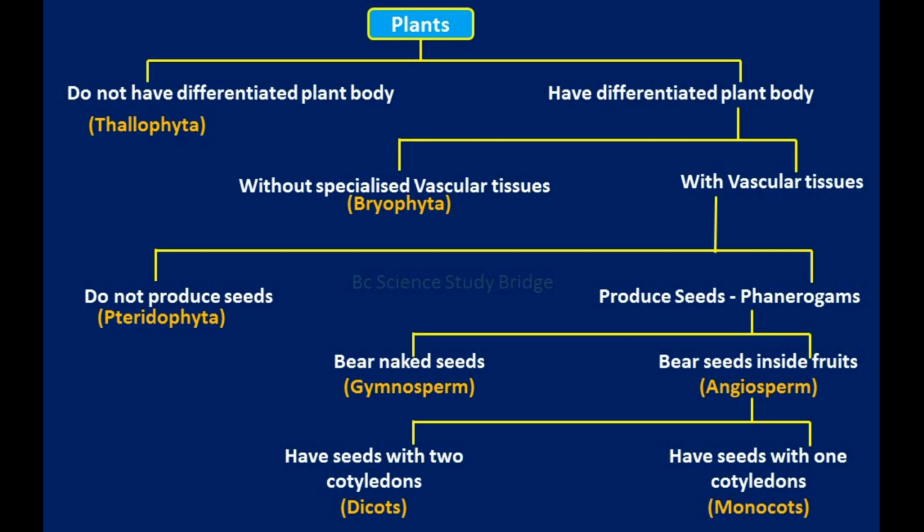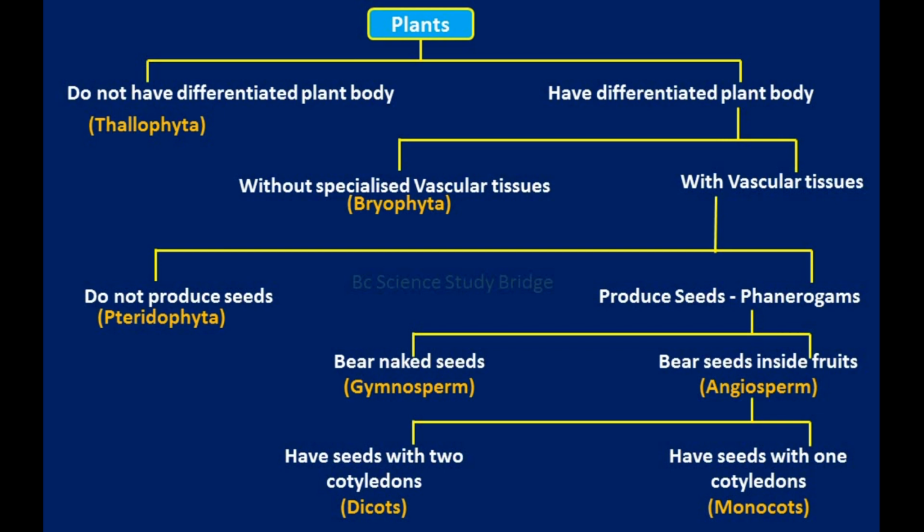Dicot means they have 2 cotyledons, which means their seeds are divided into two equal parts. Monocot means they have only 1 cotyledon. So this is the classification of plants. Plants are mainly classified into two groups, cryptogams and phanerogams. Thallophyta, bryophyta and pteridophyta are cryptogams. Gymnosperms and angiosperms are phanerogams.